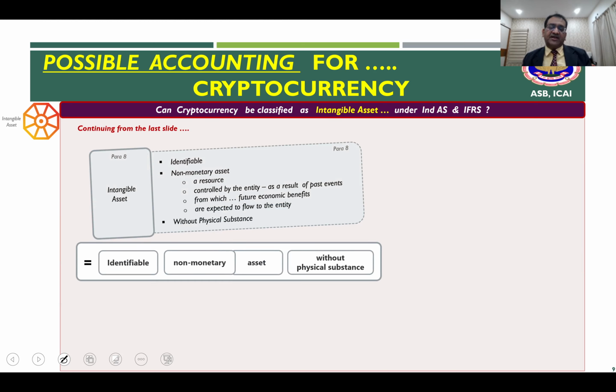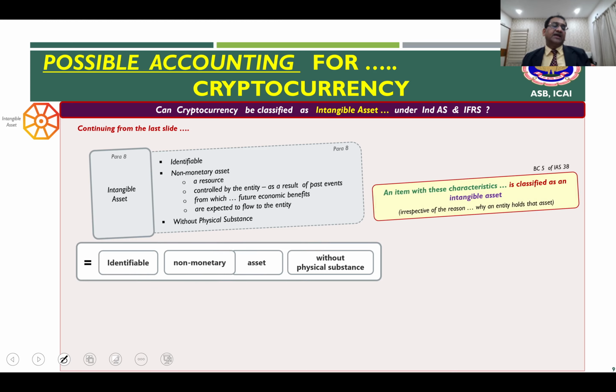So bringing it further, what we have seen, the definition, these are the key attributes of an intangible asset. That they are identifiable, non-monetary asset without physical substance. And therefore, if you also look at the basis for conclusion number 5 under IFRS framework.